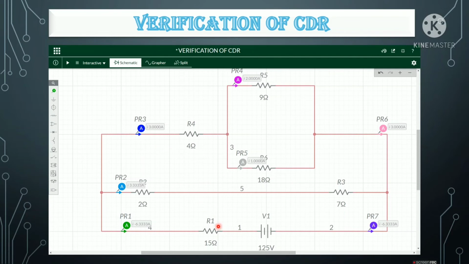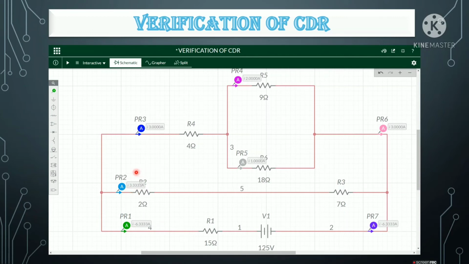Here the current will be minus 6.33. When we see this branch, this minus 6.33 amps current is going here, and here it divides up. The minus sign is only for direction, not for magnitude.